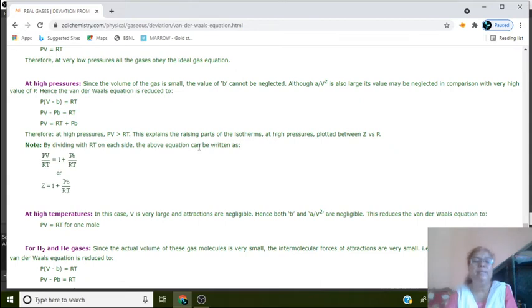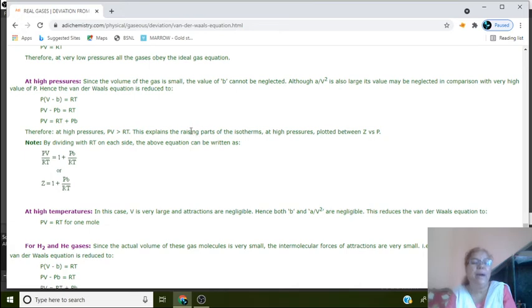This explains the rising part of the isotherms at high pressure plotted between Z and P. Then dividing with RT on each side, the above equation can be written as Pv by RT is equal to 1 plus Pb by RT, or Z is equal to 1 plus Pb by RT.